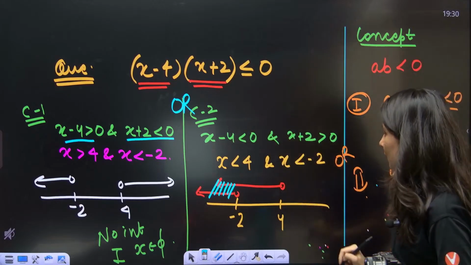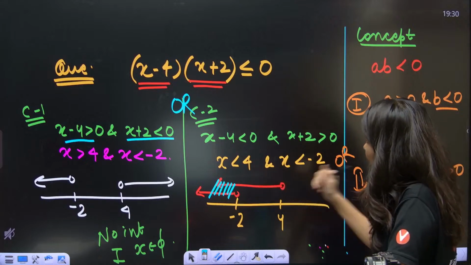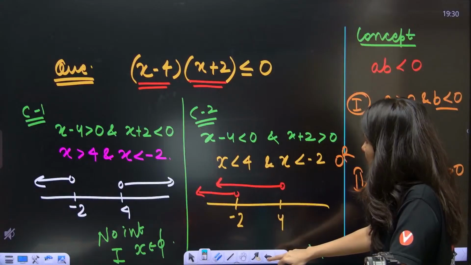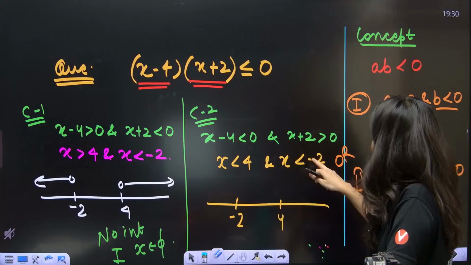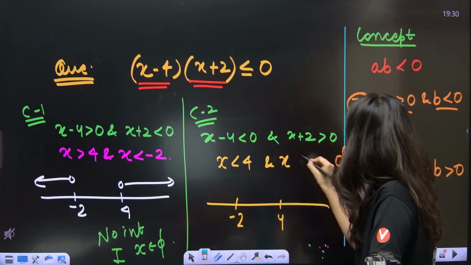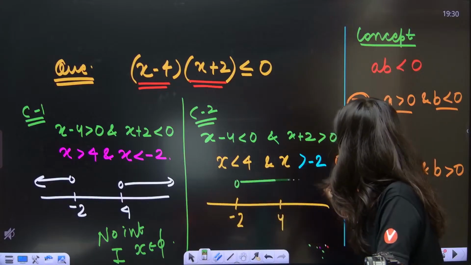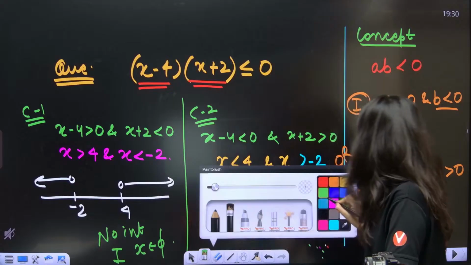So what are you looking for? X less than, sorry, my bad, I have changed the sign. This is greater than minus 2 and less than 4. Now just tell me the common area.